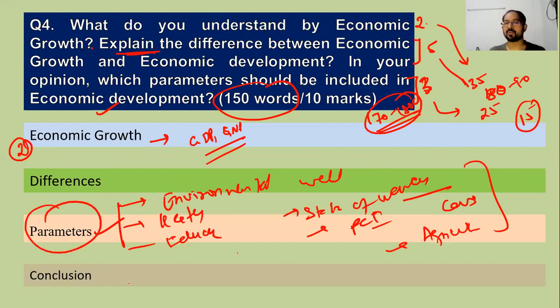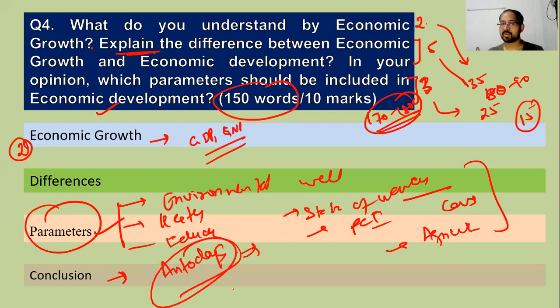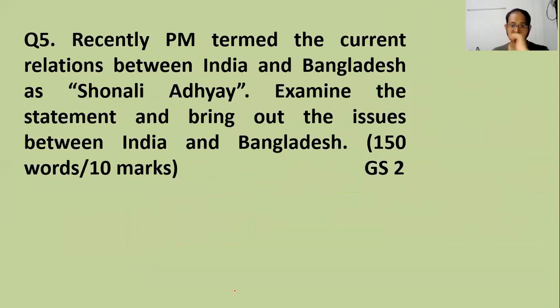Then you can conclude why countries like India should focus on development, because it is a multidimensional thing. We cannot be a welfare state or a true democracy until Antodaya, a phrase given by Gandhiji. Until and unless the last person, the poorest of the poor, gets the benefit, we cannot call ourselves a true democracy or a welfare state. So for that, we need to focus on development. By this, you can conclude your answer, right?